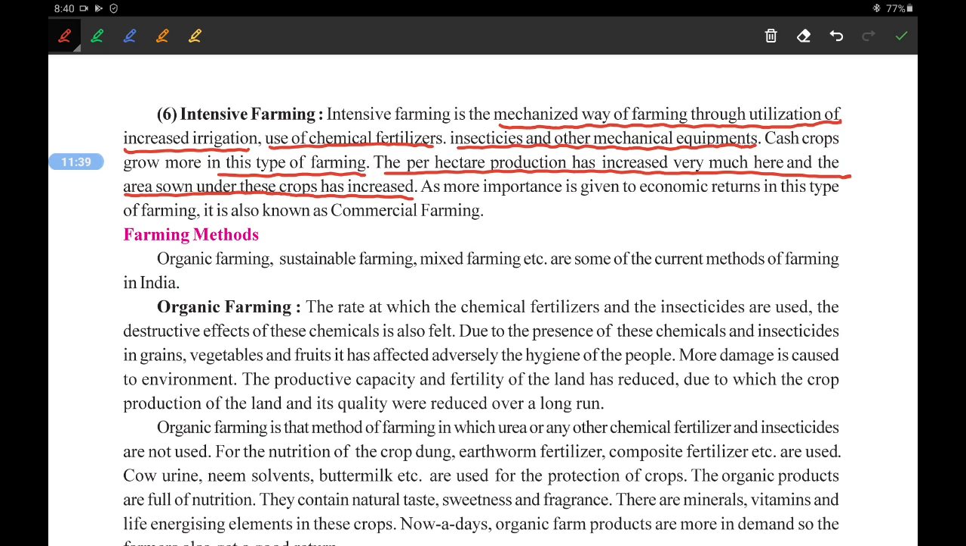So this is a very good type of farming where all the possible opportunities are taken. As more importance is given to economic returns in this type of farming, it is also known as commercial farming. So you have to remember, intensive farming is also known as commercial farming. Right. Now we will study farming methods in the next video lecture.